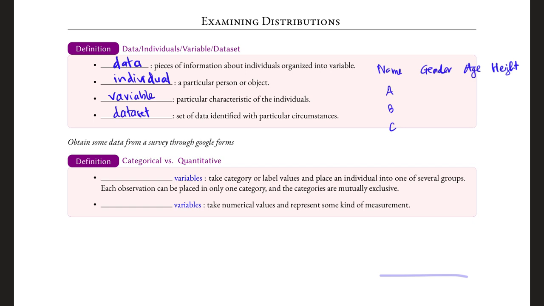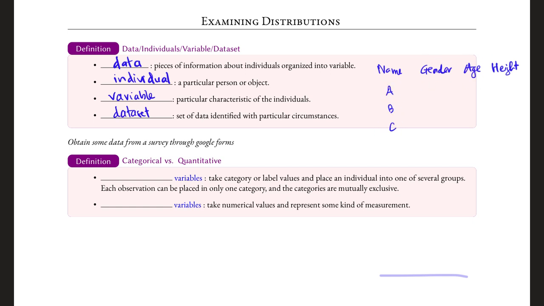And then the gender: male, female, binary, and so on. The age, the height. These columns, gender, age, height, are called the variable columns because they describe the variable. They vary. So for example, the gender would vary depending on who the individual we're talking about is.